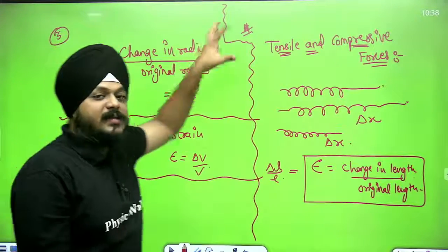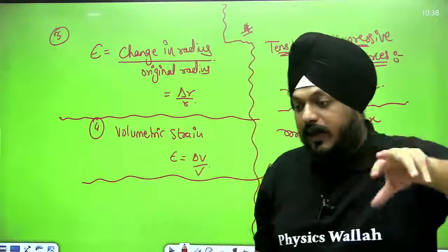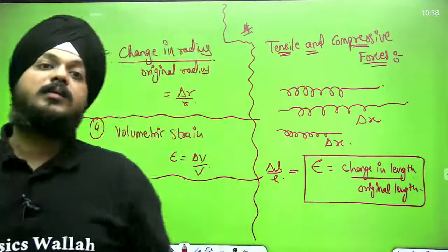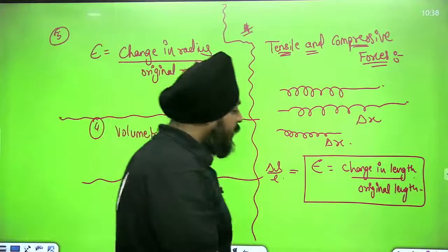This is simple, and we have discussed it in a very rapid manner, because this thing you are all really aware of.